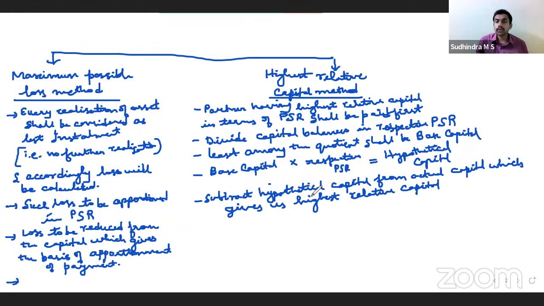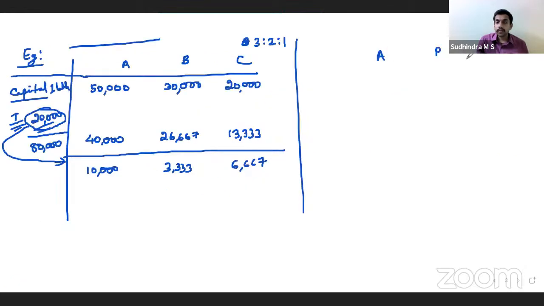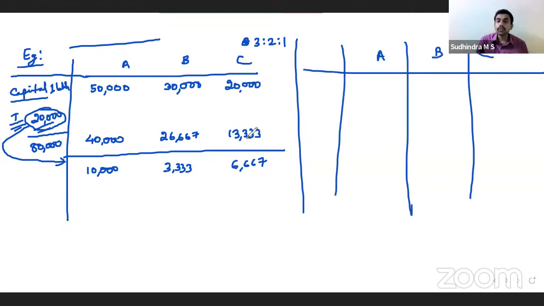Example 2. Again, we'll take the same one. Capitals 50,000, 30,000, 20,000, and 3:2:1 is the profit sharing ratio. Now, what do we do first? We have to find out highest relative capital. So we'll divide by 3, 2, and 1.